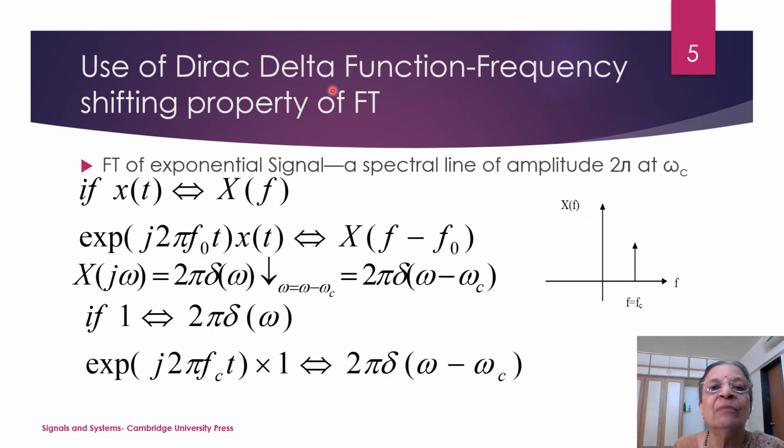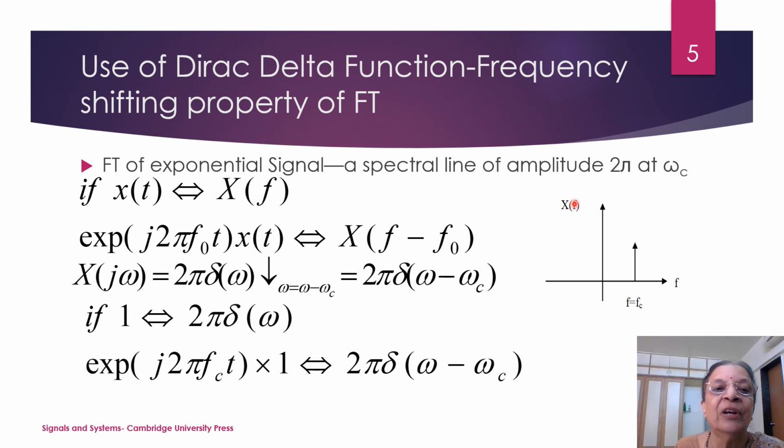Now let us see how we can make use of Dirac delta function and use the frequency shifting property of Fourier transform to find the Fourier transform of the sine function. Now consider the exponential signal e raised to j2 pi f0 t, where f0 is some frequency. Now it is a spectral line of amplitude 2 pi at omega c.